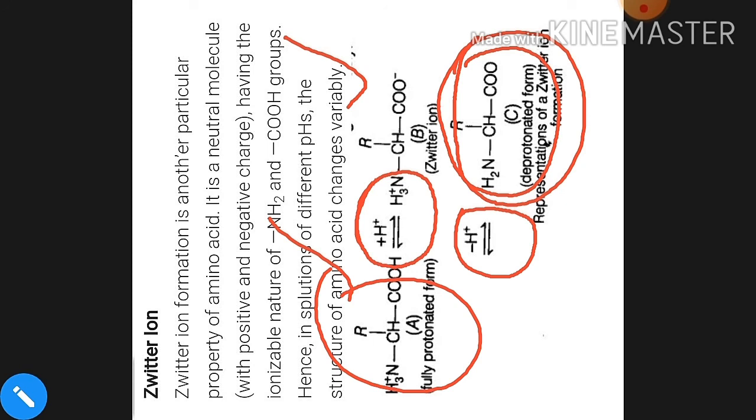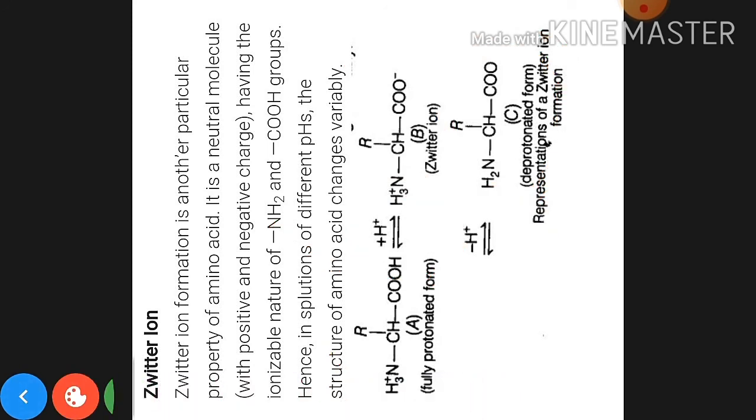Zwitterion means after donating and receiving the proton, they represent different structures. It means how many structures are possible, in how many forms the amino acid represents itself when kept in different pH solutions. तो different pH solution में रखने पर क्या होगा, either they will represent this structure or they will represent this structure depending on when they lose the proton or hydrogen or gain the proton or hydrogen.